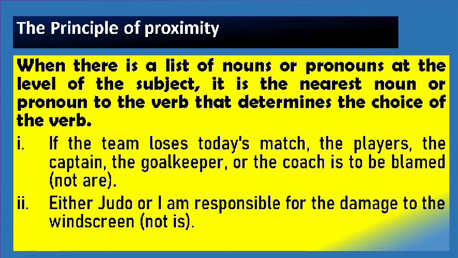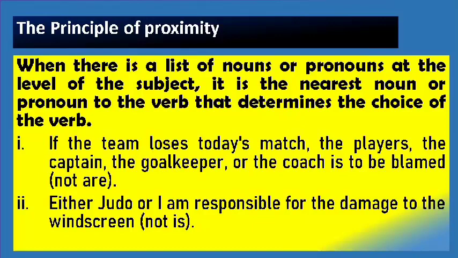Okay. The next one is the principle of proximity. When there is a list of nouns or pronouns at the level of the subjects, it is the nearest, or you can say the nearer noun, to the verb that determines the choice of verb. Example: if the team loses today's match, the players, not the captain, the goalkeeper, or the coach is to be blamed, not are. You get that? We got a lot of items.